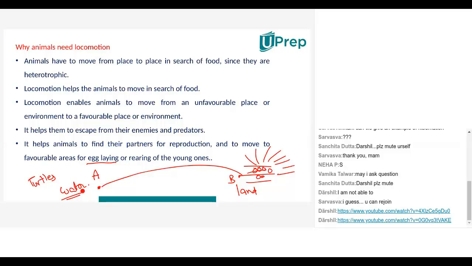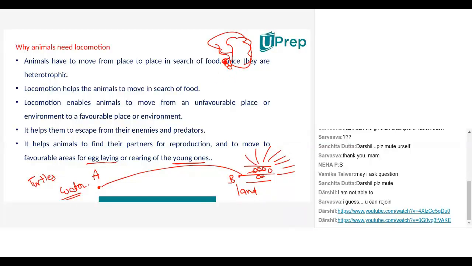Right? So also in case of snakes, you will see that to rear its young ones, there could be snakes which stay in water, in land, but normally it goes to a very bushy area, a very shaded place. There in one corner, the snake will lay its eggs.